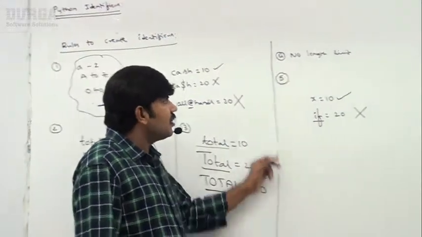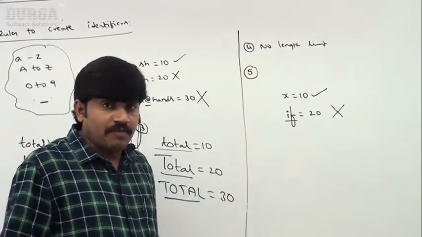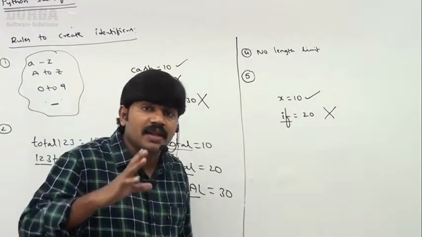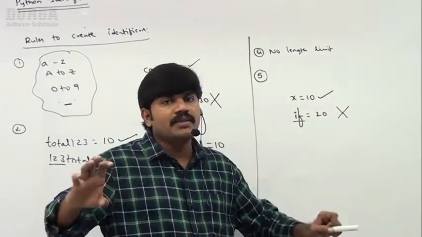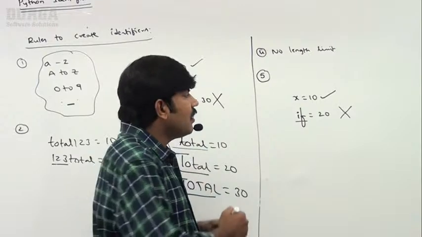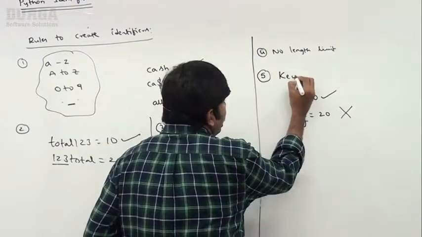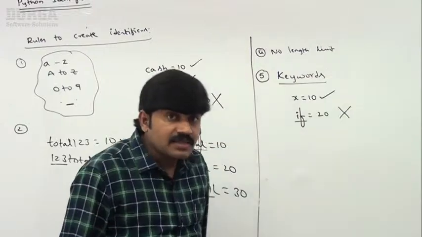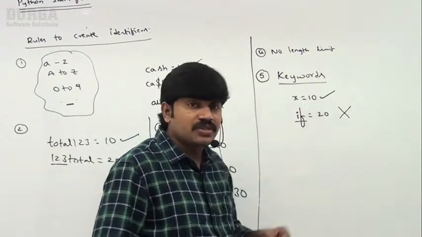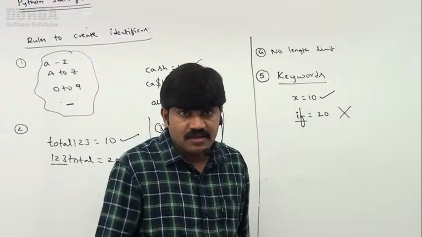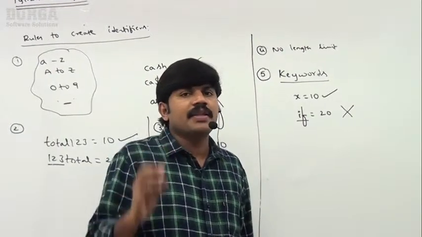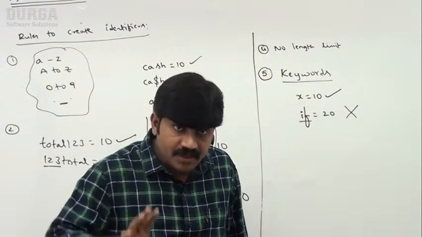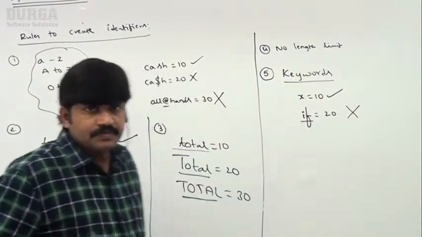Next, there is no length limit for Python identifiers, but it is not recommended to take too lengthy identifiers. Next, reserved words or keywords: we can't use keywords or reserved words as identifiers because they are associated with some meaning or functionality. So while defining Python identifiers, it is better to keep these rules in mind. Is it clear for all of you up to this?